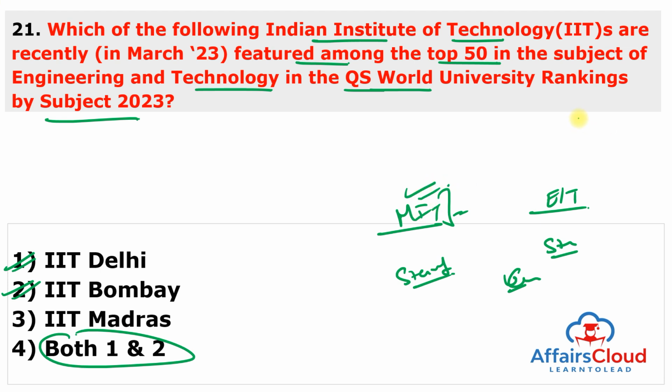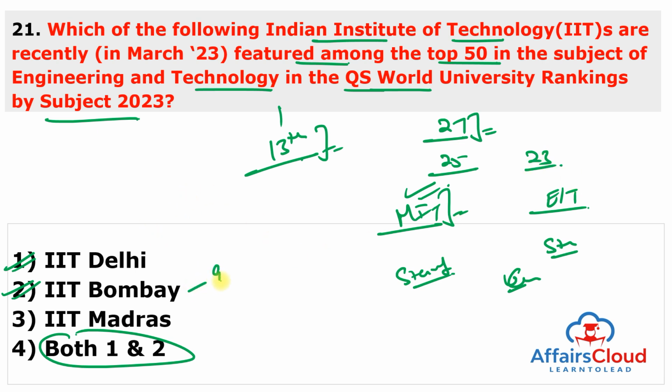And the QS World University Rankings by Subject 2023 is the 13th edition of the QS World University Rankings by Subject. And the most represented Indian universities in the 2023 list are the University of Delhi with 27 entries, followed by IIT Bombay with 25 entries and IIT Kharagpur with 23 entries. And IIT Bombay ranked 92nd in mathematics, and IIT Madras ranked 98th in mathematics.